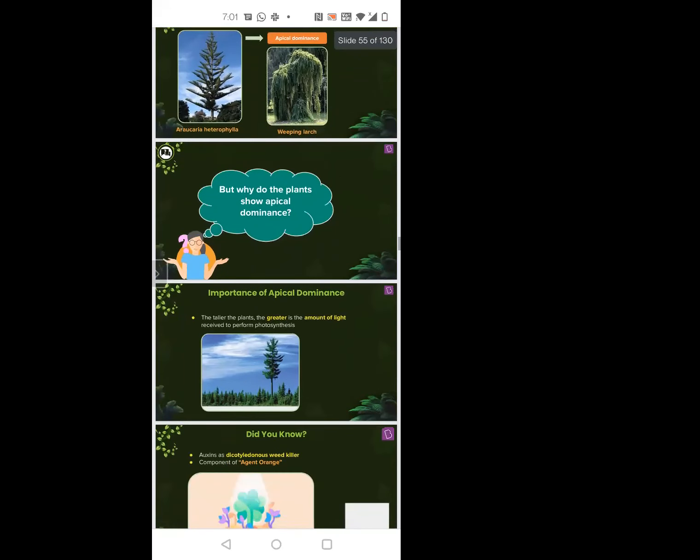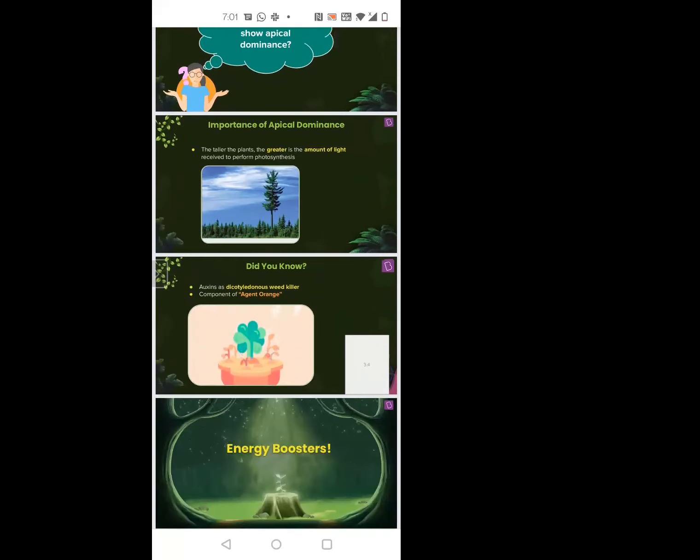So what is the reason? It's showing this apical dominance. There should be some reason, right? The reason behind it is that taller plants receive more light.